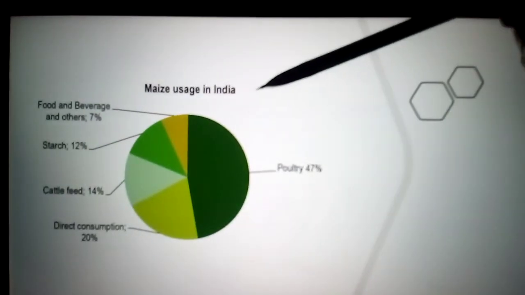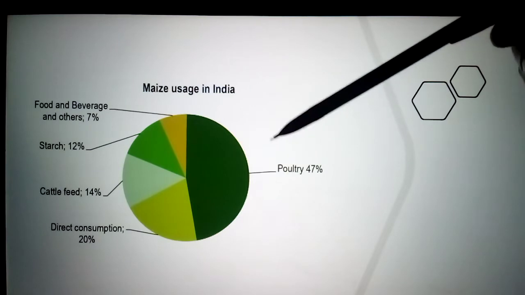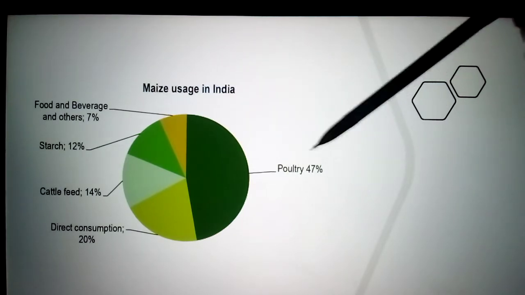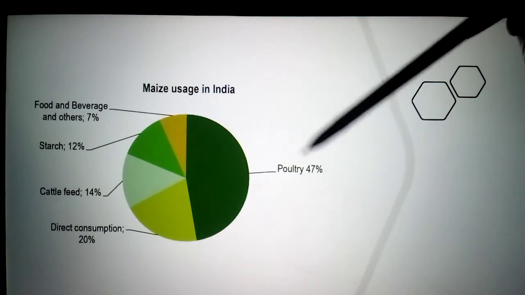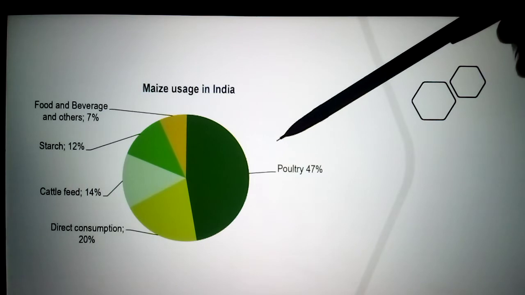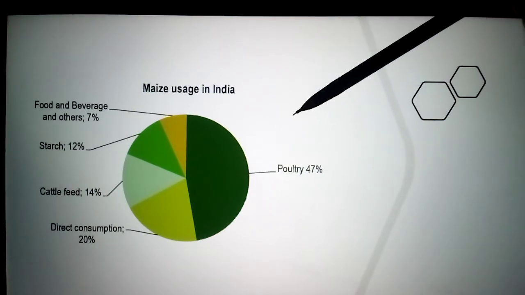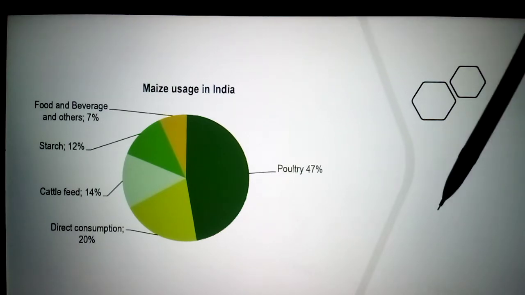Now see here, this maize is mostly grown in developed countries like the USA and European countries. Here the climatic conditions: a temperature of 15 to 20 is enough for maize, and rainfall of 50 centimeters is enough.